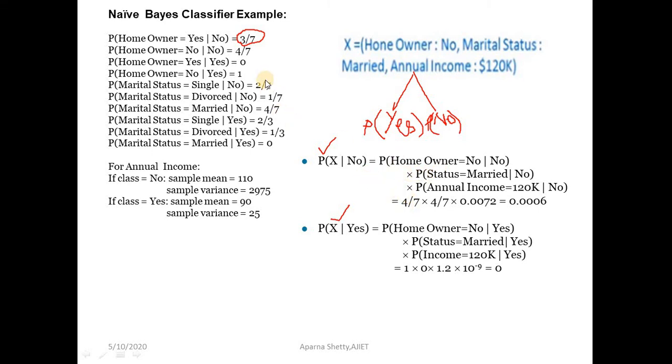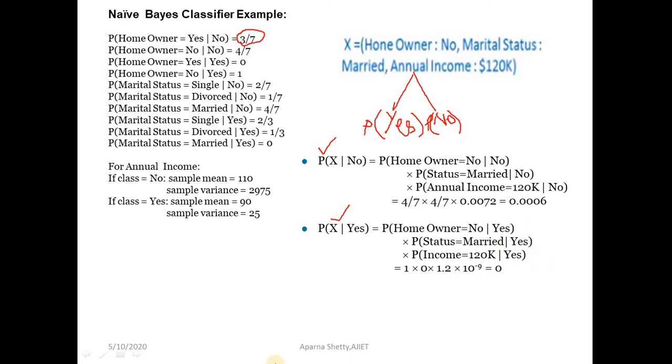So P of homeowner is equal to no given no is 4 by 7. P of status is equal to married for class no is 4 by 7, right? It is 4 by 7 into P of annual income is equal to 120k for class no, which is 0.0072. So this is the probability of P of X given no. Next, in the same way, calculate the probability of P of X given yes. Okay, we will get this value.